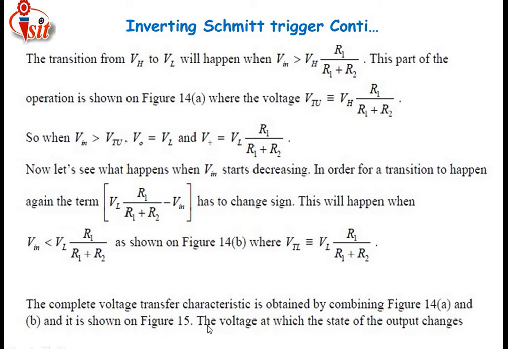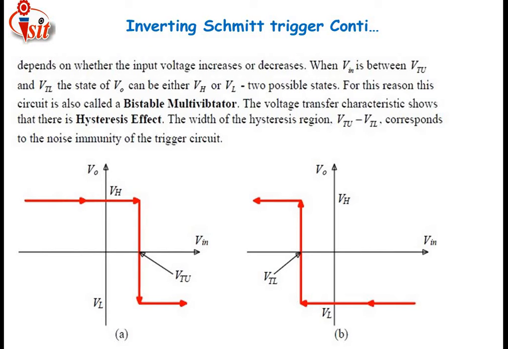The voltage at which the state of the output changes is the threshold voltage. Depending on whether the input voltage increases or decreases, when Vin is between the upper threshold voltage and the lower threshold voltage, the state of the output voltage can be either the higher level voltage or the lower level voltage, two possible states. For this reason, the circuit is called a bistable multivibrator.